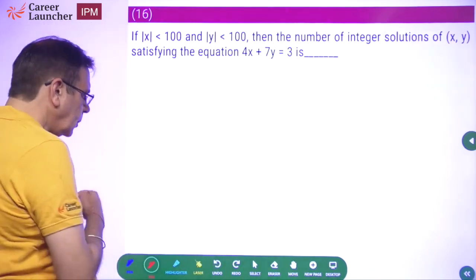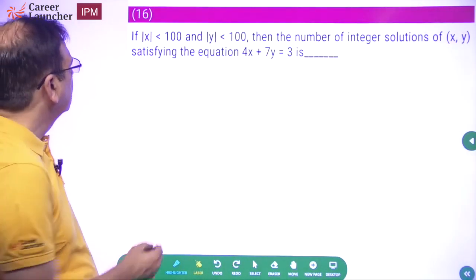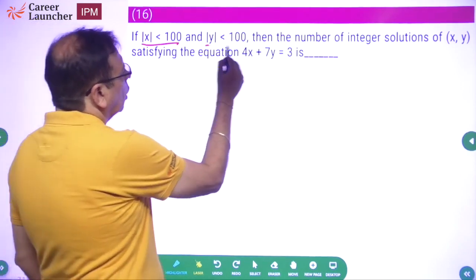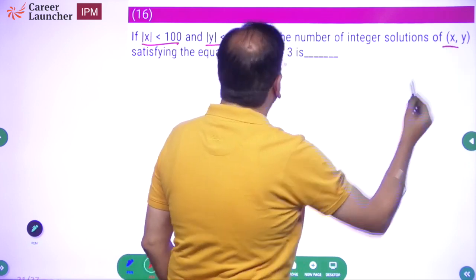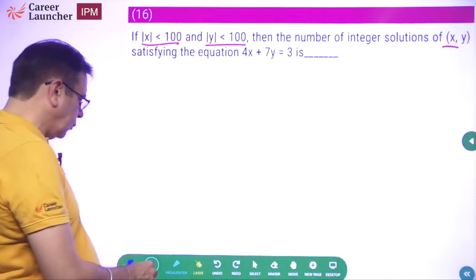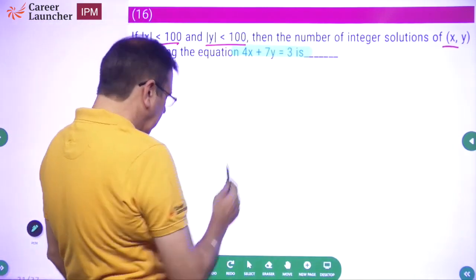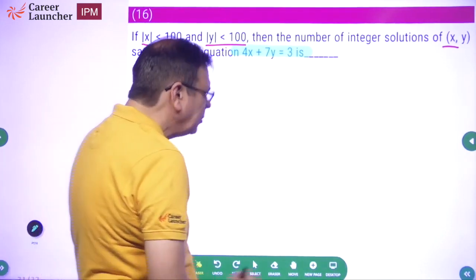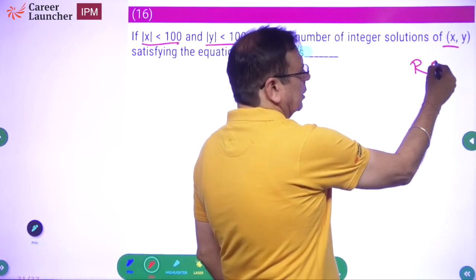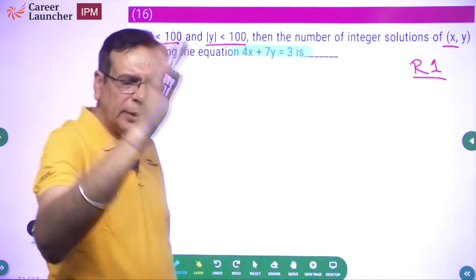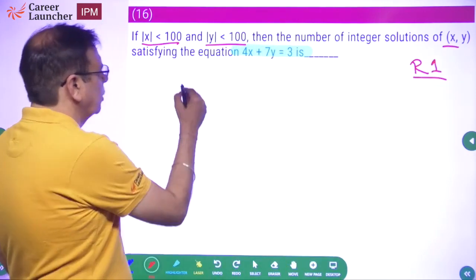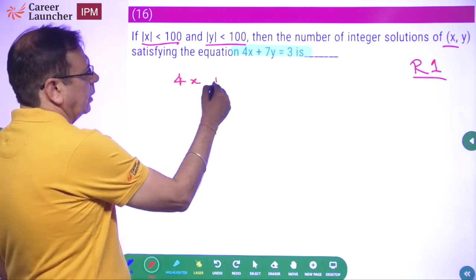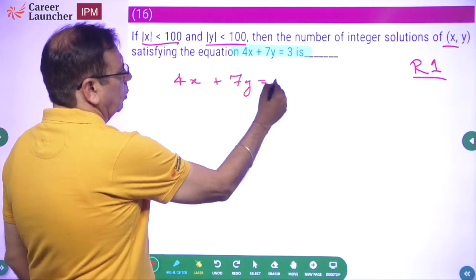Okay. Question 16. If mod x is less than 100 and mod y is less than 100, then the number of integral solutions of xy satisfying the equation 4x plus 7y equal to 3 is how many? I'm sure all of you have done such a question multiple times. It's a round 1 question you can do. So let's look at solving this question. The equation is 4x plus 7y is equal to 3.